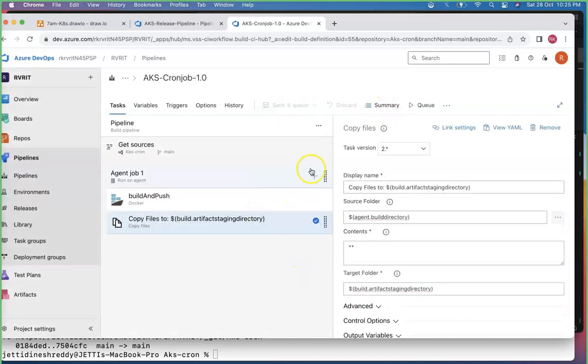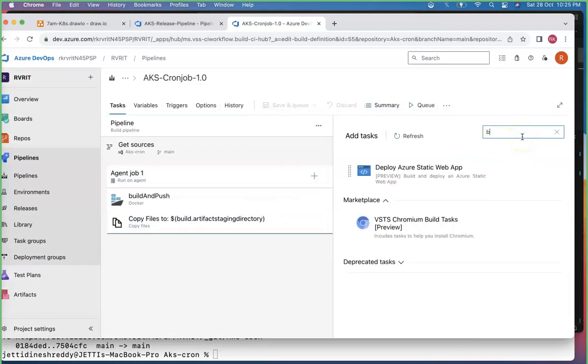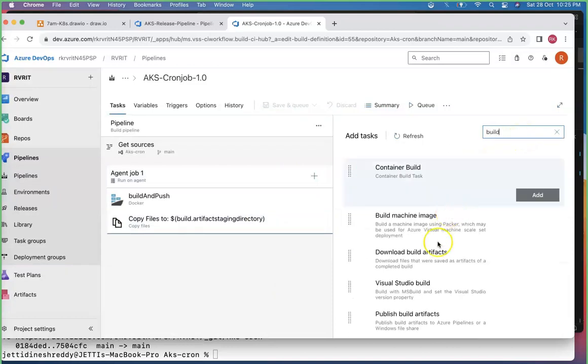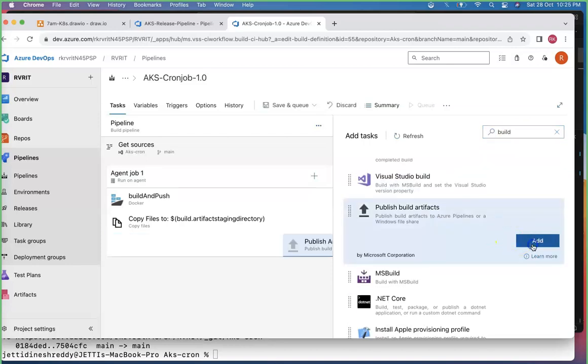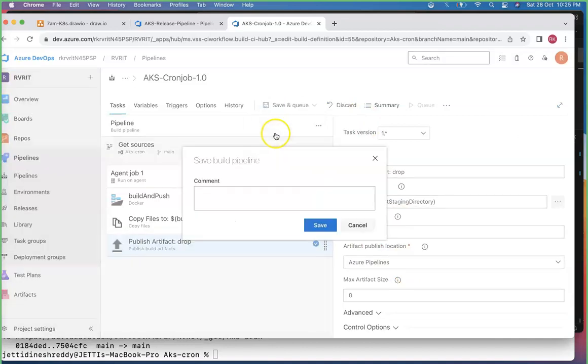Once this is also done, I'm going for one more. Now what is the next one? Publish build artifact, right? So build artifact, publish build artifact. Just go there, there is this particular publish build artifact. That's all. Just keep this one as it is and save it.